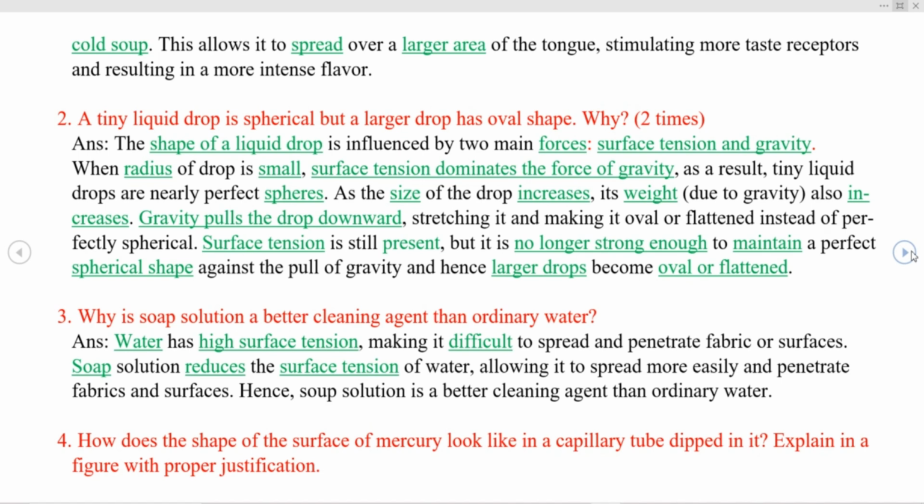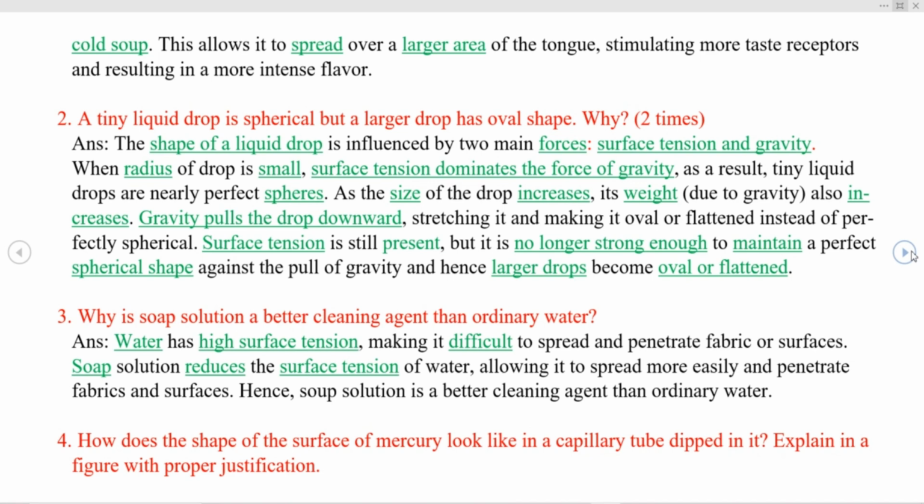Next question we have is, why is soap solution a better cleaning agent than ordinary water? As we know that water has higher surface tension, making it difficult to spread and penetrate fabric or surfaces. Soap solution reduces the surface tension of water, allowing it to spread more easily and penetrate fabrics and surfaces. Hence, soap solution is a better cleaning agent than ordinary water.